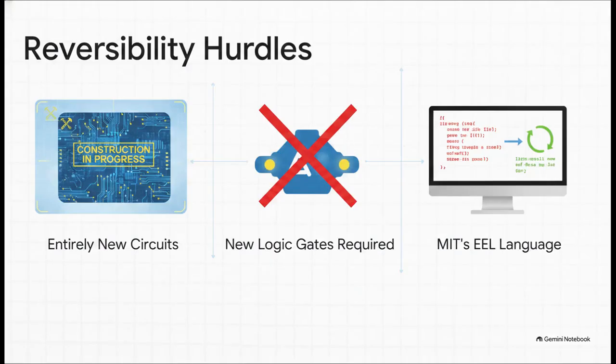Now, obviously, you can't just flip a switch on your laptop to get there. There are some major real-world engineering hurdles. For starters, we would need entirely new circuits and entirely new logic gates. Even our software is fundamentally incompatible right now. Traditional programming constructs, like your standard coding loops, they're irreversible by their very nature. But researchers are aggressively going after this, developing new energy-efficient languages. A prime example is MIT's EEL language, which is being designed from the ground up to eliminate irreversible code and stop that energy bleed.